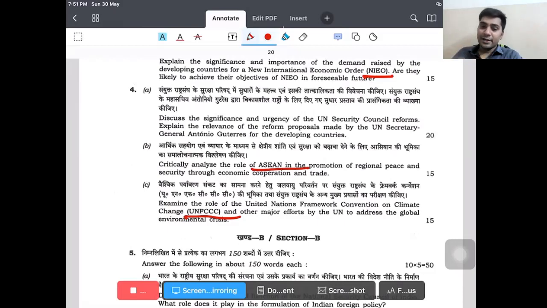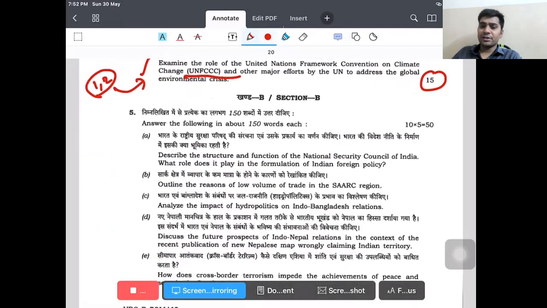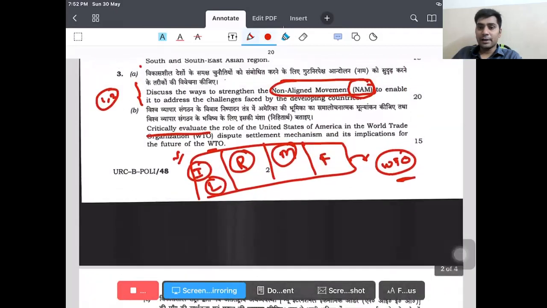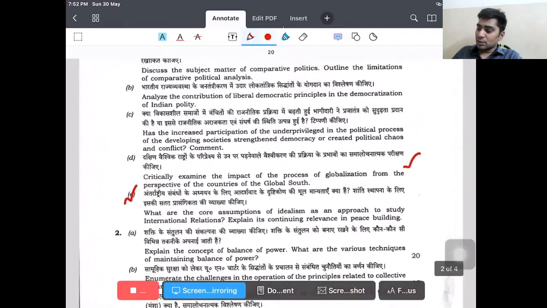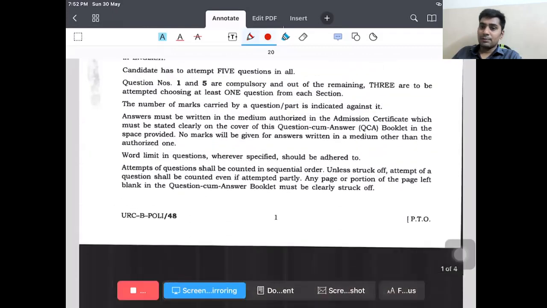Again, I'm telling you, for the 15 markers, the entire answer will not revolve around that. We will be writing about UNFCCC also, but one or two points will be substantiated from the thinkers. One or two points. So this is how paper 1 section A is. If you look at every question, I applied the thinkers. This is the 2020 paper. I applied them for every question.